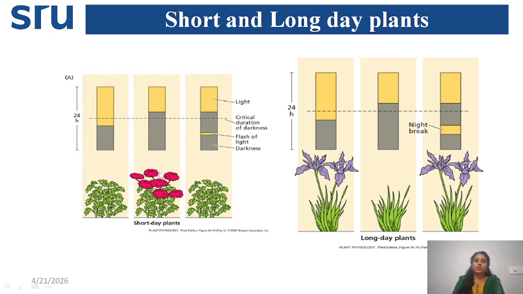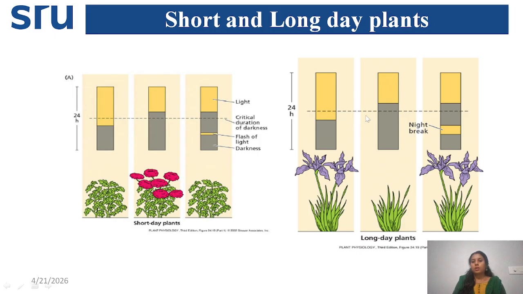According to the definition, short day is there, long night is there. That time the short day plant shows flowering. Again, daytime is very less, nighttime is long. Even though nighttime is long, they gave just a flash of light in the middle of the dark period. That time also the short day plant won't show flowering. What it means is, even though we have short daytime and long night time, the short day plants are not flowering because short day plants require an uninterrupted dark period. Just interrupting this dark period with a flash of light affects flowering in short day plants.